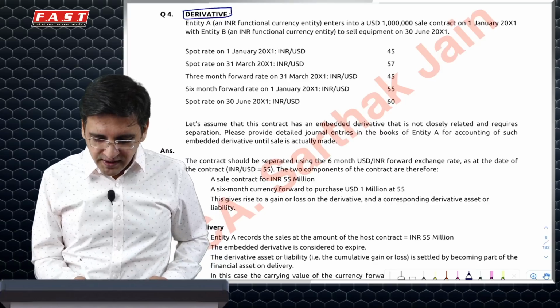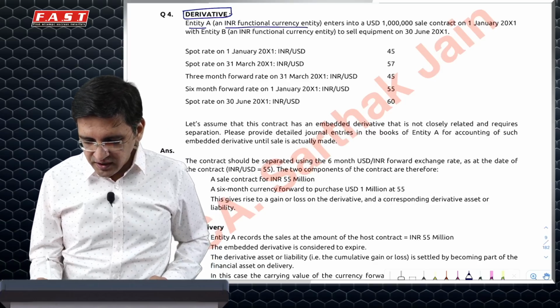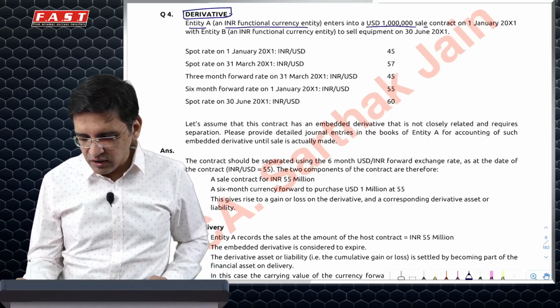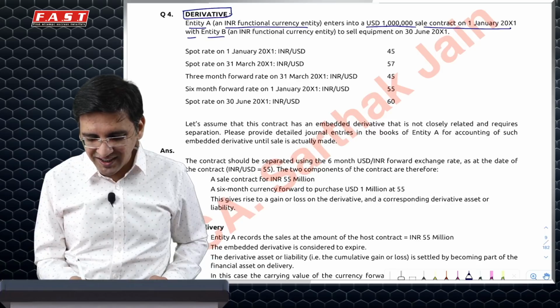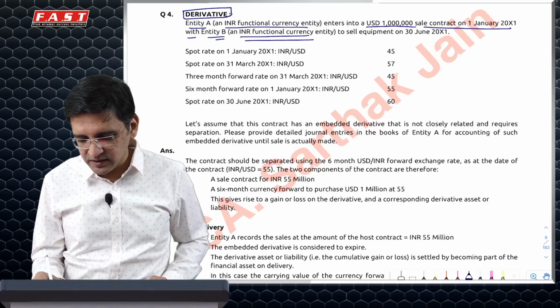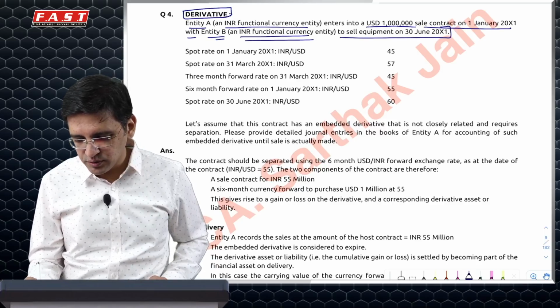Derivative related question: Entity A, with INR as the functional currency, enters into a 1 million sale contract on 1st January 2001 with entity B, again with INR as the functional currency, to sell equipment on 30th June 2001.